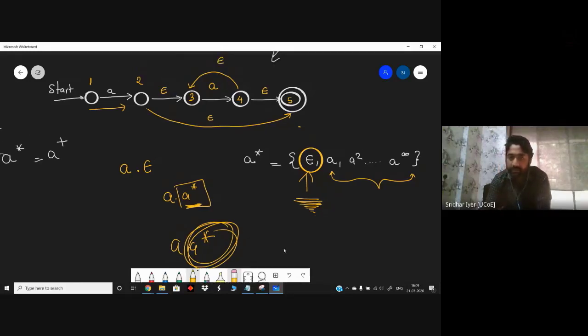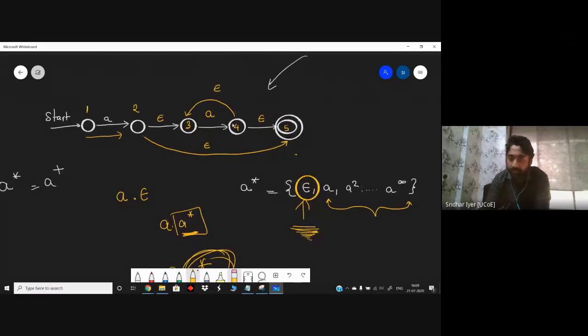So for A closure, I have written A over here, and the loop is from 4 to 3. So however many times A comes, once, twice, or three times, I can simply make a transition from 4 to 3 and keep on reading that many A's. Correct. Initially a single A, then a loop of A for accepting the closure values. Clear with this?